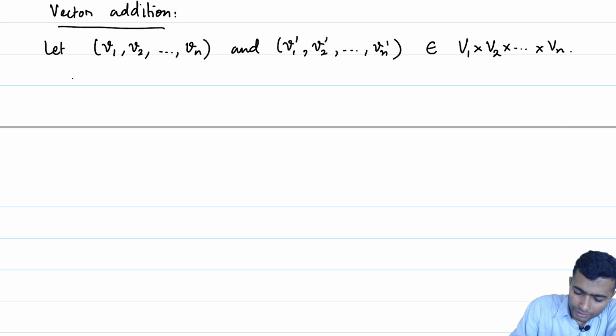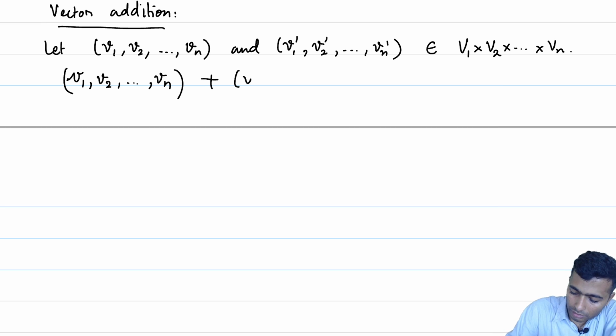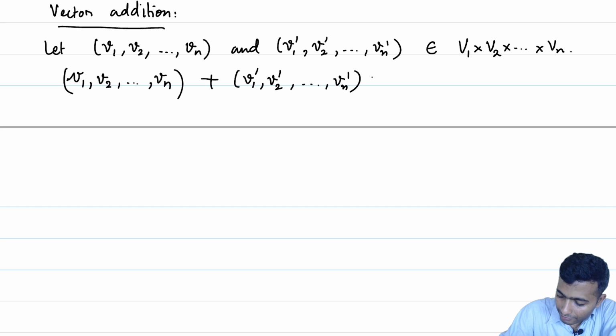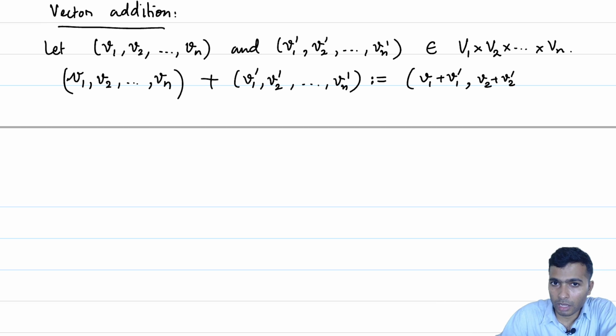The addition operation is the natural addition operation that comes to our mind initially, which is defined to be v1 plus v1 prime component wise, v2 plus v2 prime, up to vn plus vn prime.